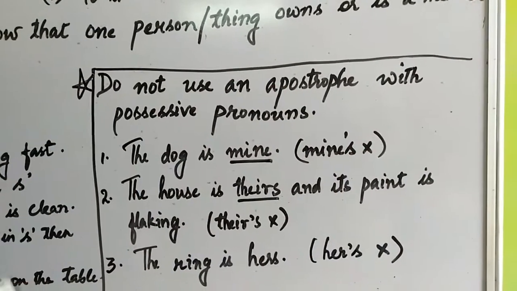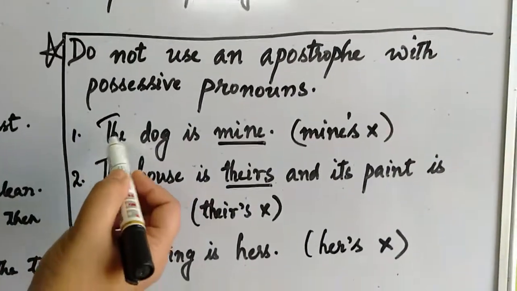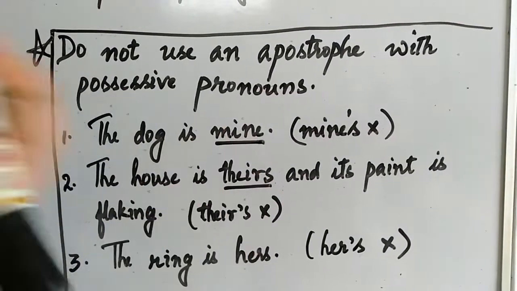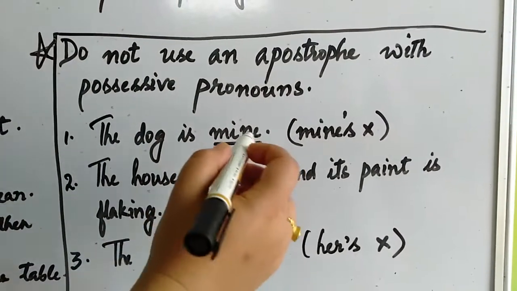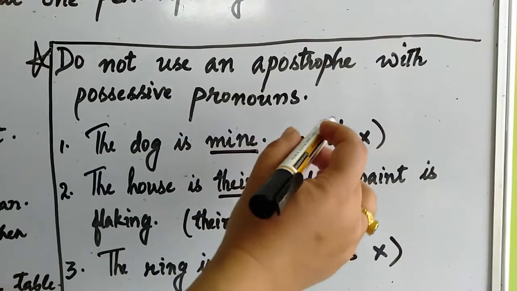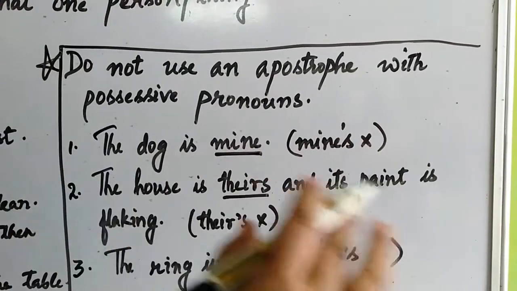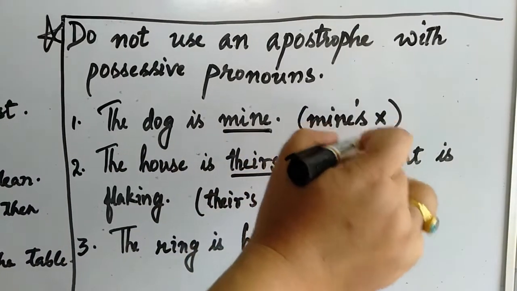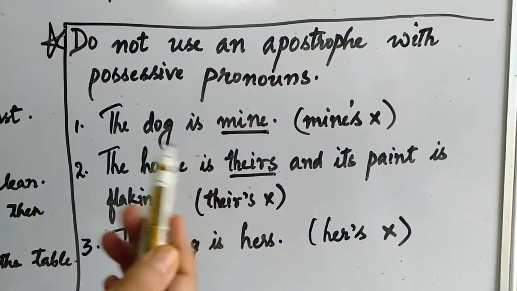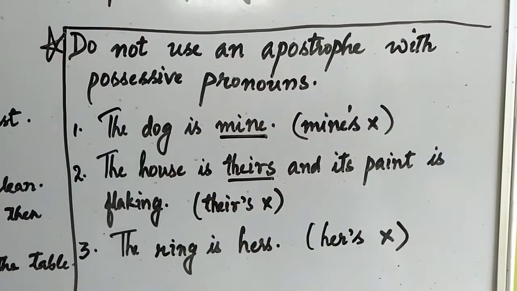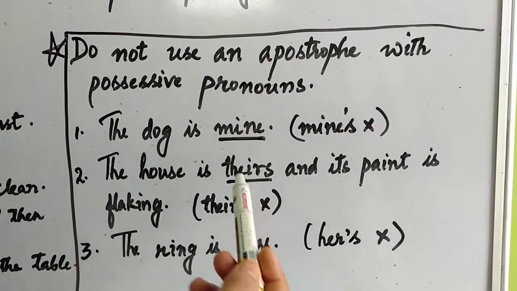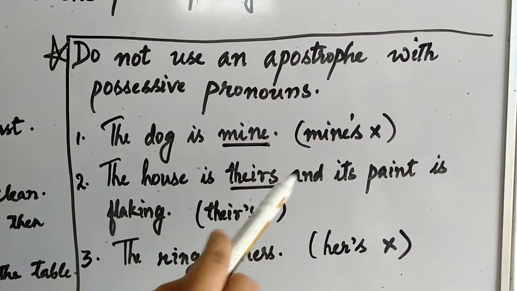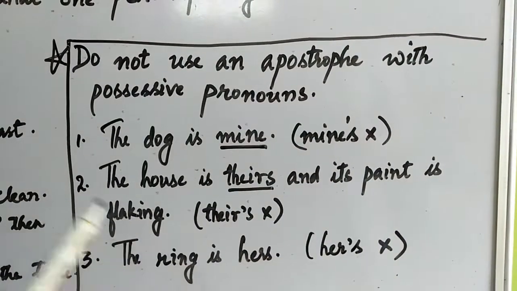Let us see some examples here. The dog is mine. So the dog belongs to me. I should never give an apostrophe S like this. I can never say the dog is mine's. It will be incorrect. The correct statement is: the dog is mine. Similarly, here is another example of a possessive pronoun: The house is theirs and its paint is flaking.